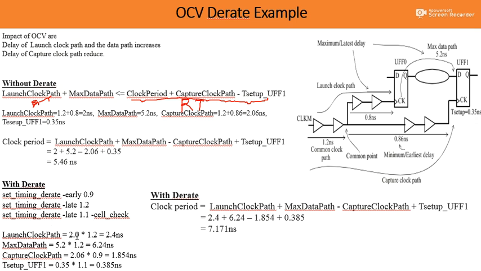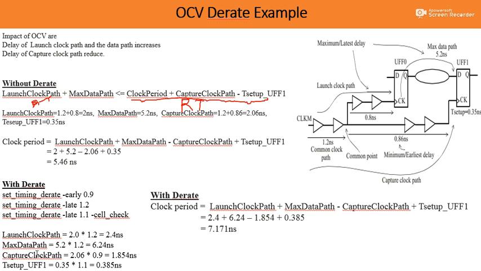So now we need to update the values. The launch clock path becomes 2.4 nanosecond, the maximum data path becomes 6.24 nanosecond, the capture clock path decreases by 10% to 1.854, and the setup time increases by 10% to 0.385 nanosecond.